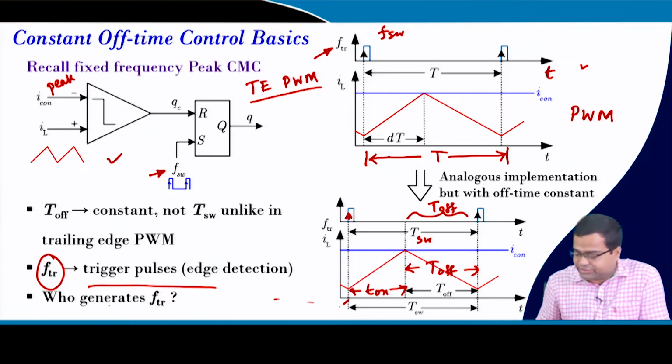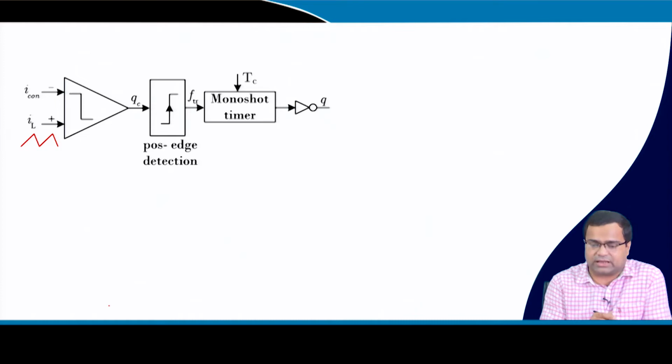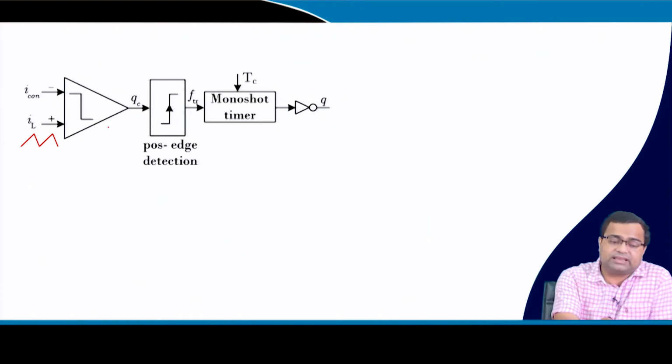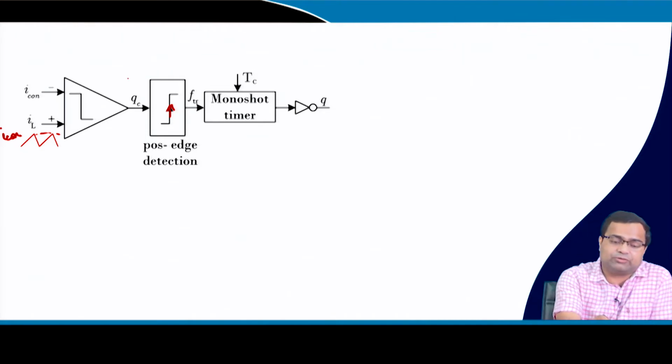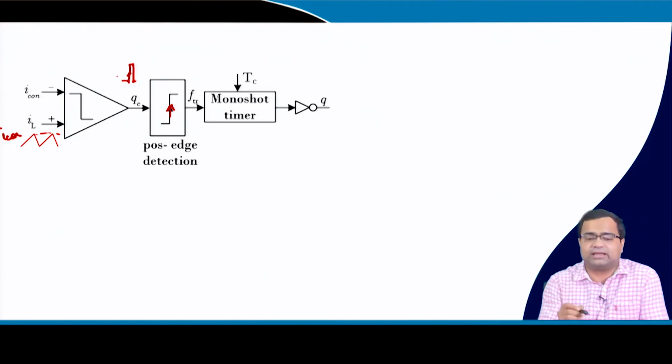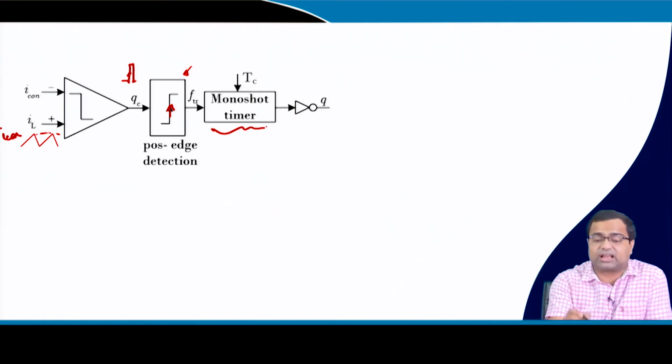So, who generates the trigger pulse, that we discuss? The trigger pulse is generated by a monoshot timer. That means, first it detects the positive edge, that means once the inductor current tries to cross the peak current limit, this is my control current or the peak current, then QC goes high, and when QC goes high, this edge detection circuit detects the edge, and this trigger pulse activates the monoshot timer.